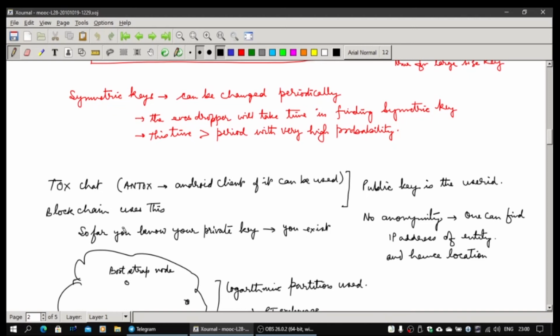Then you can put some name aliases in your mailboxes in Tox chat, and then communicate with each other. There are no names, there are only public IDs. Public keys are known to both sides. So in your address book, you have to put your aliases or names for each, but for all users, you will recognize them by alias, while it's the public IDs of all users that you will be listing in your address book. Blockchain also uses a very similar thing.